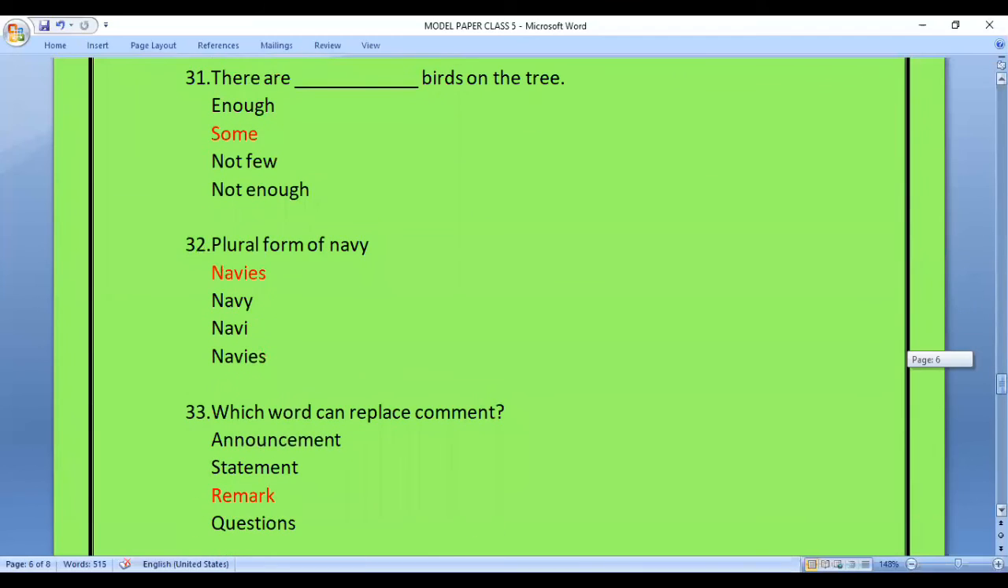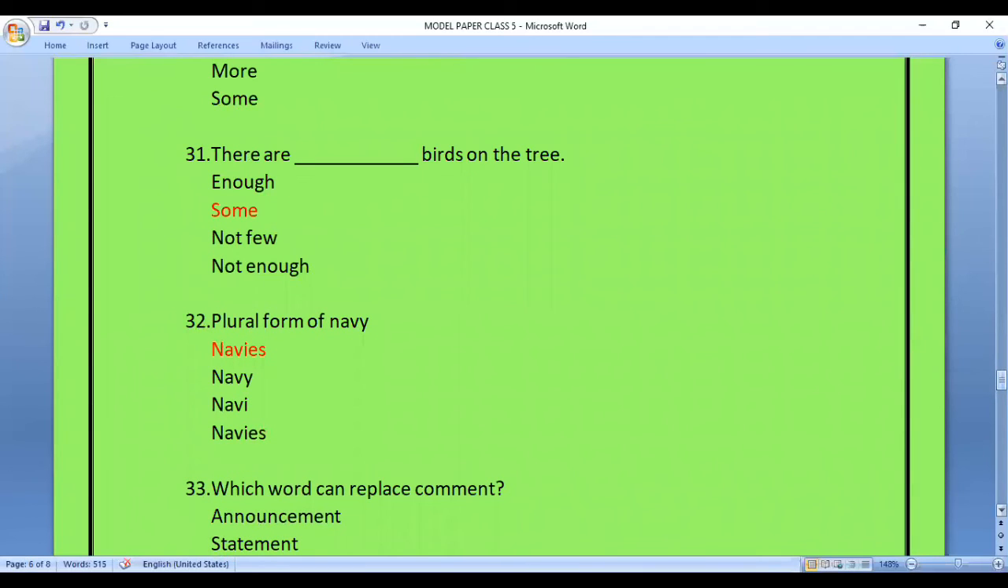Question 31. There are dash birds on the tree. So here also you have to fill in the blank. Options are enough, some, not few, not enough. The answer is some. So the sentence formed would be, there are some birds on the tree.